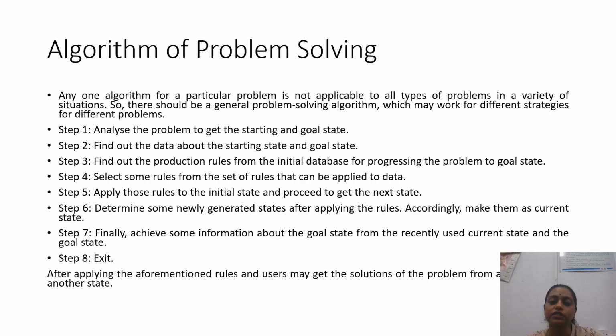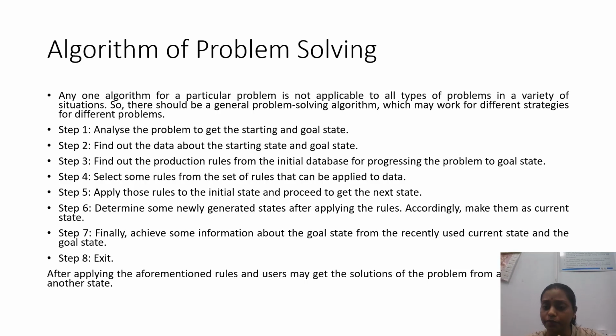At first, what is our agenda? At first, we have to analyze the problem. After analyzing the problem, we have to find out the data about the starting state and the goal state, which is called the initial state and the goal state. Then we have to analyze some production rules from the initial data set. The rules are already present in our knowledge base. So that will be the progress of the problem from the initial state to the goal state. Select some of the rules from the set of rules that can apply to the data.